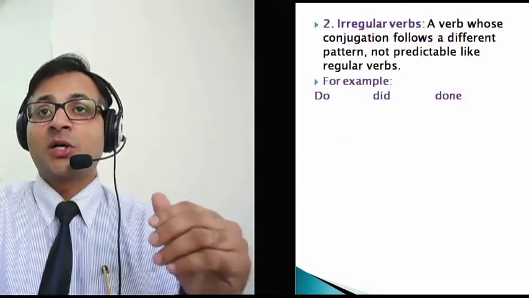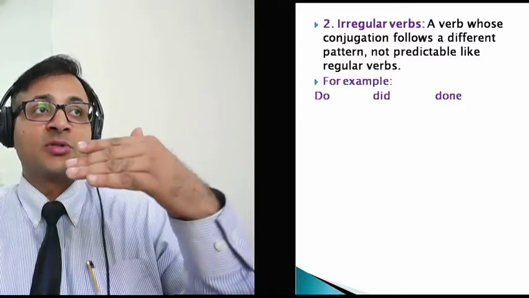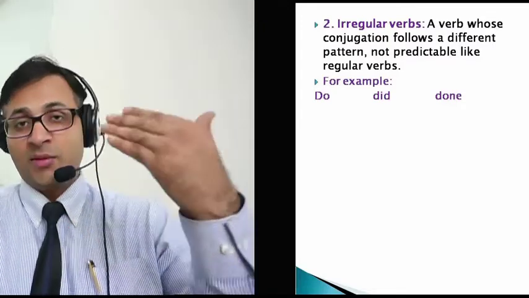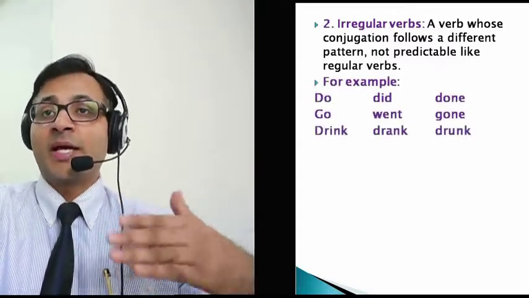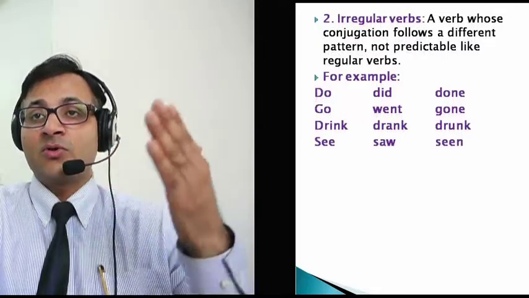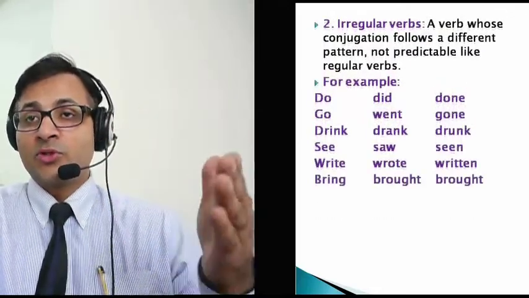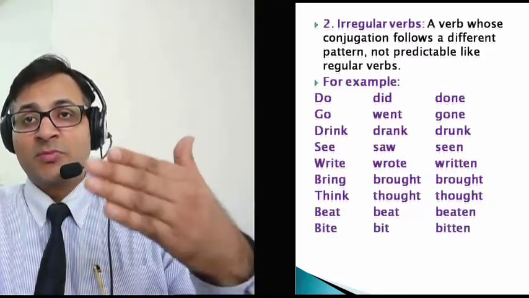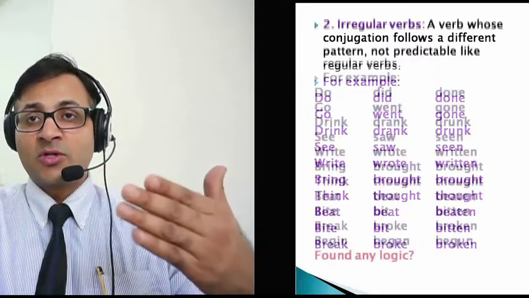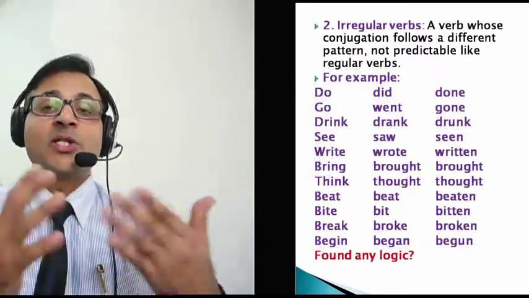Some examples are do, did, done. There is no logic how did becomes done or how do becomes did. Go, went, gone. Drink, drank, drunk. See, saw, seen. Write, wrote, written. Bring, brought, brought. Beat, beat, beaten. Bite, bit, bitten. Break, broke, broken. Did you guys find any logic? Me neither. There is no logic.